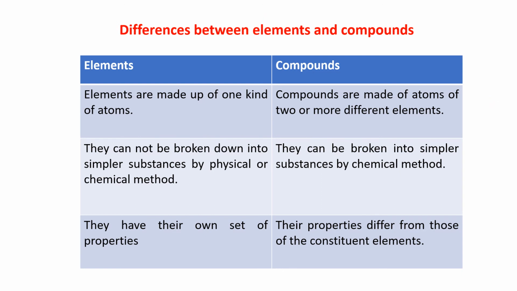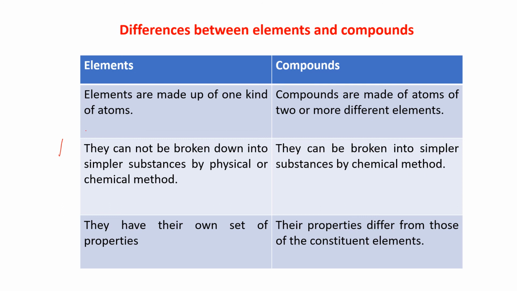Differences between elements and compounds. Elements are made up of one kind of atom. Oxygen is made up of only oxygen atoms. Compounds are made up of atoms of two or more different elements. Elements cannot be broken down into simpler substances by physical or chemical methods.